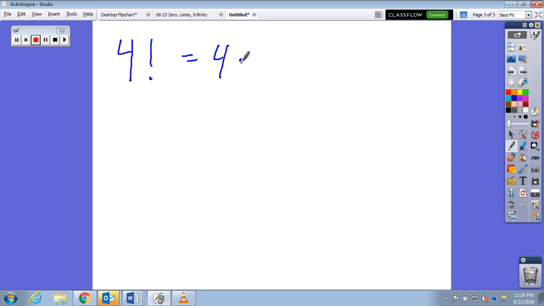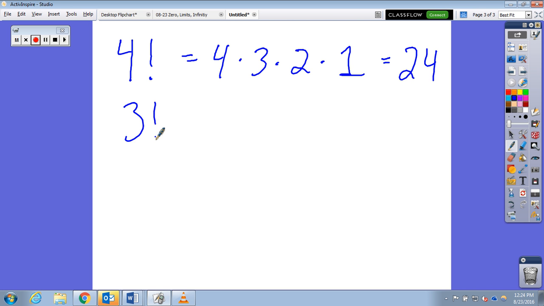So 4 times 3 times 2 times 1, you could argue that this is equivalent to 4 factorial, which would be what? Anyone? Mental math skills. Good for the brain. 24, good. Okay, so 3 factorial would be 6.